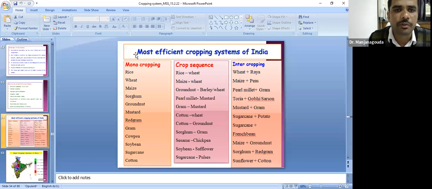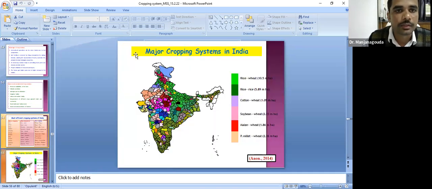In crop sequence, rice followed by wheat is the dominant cropping system in the Indo-Gangetic Plains, that is the northern part of India. Maize followed by wheat, groundnut followed by barley. These are all the popular cropping systems which are followed in India. These are some of the popular intercropping systems in sugarcane, that is sugarcane plus potato, sugarcane plus French bean, Toria, Gobi sarson, pearl millet, maize, peas, wheat plus raya, etc.